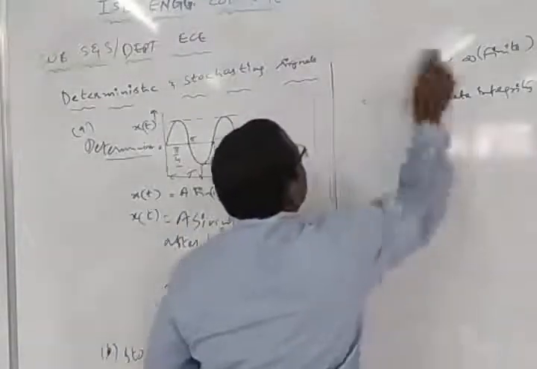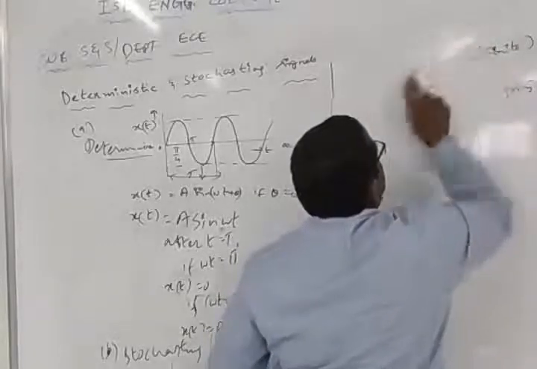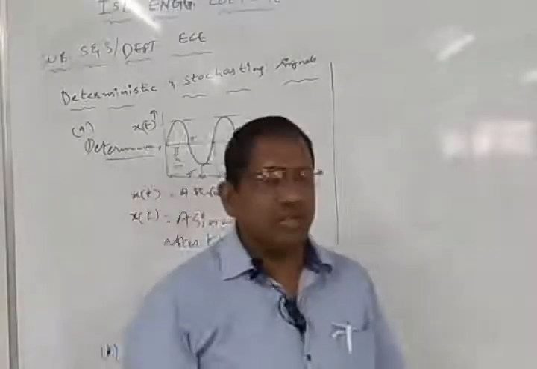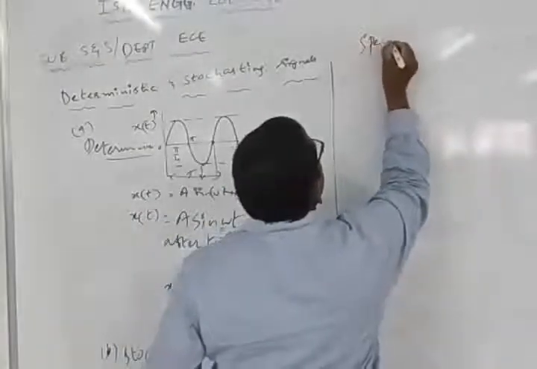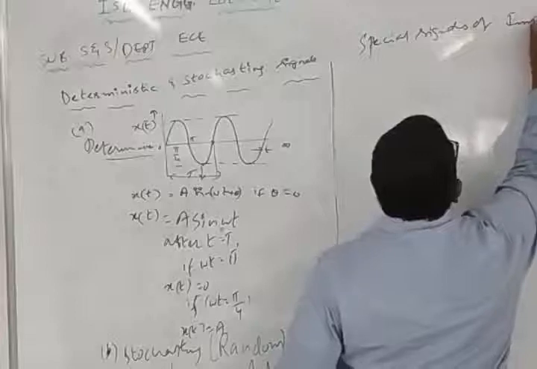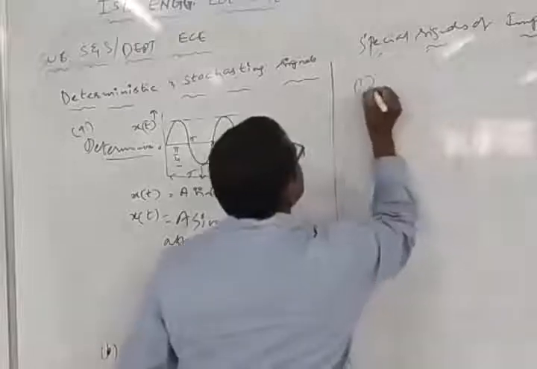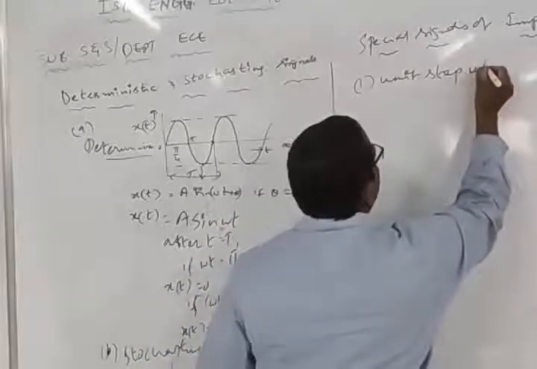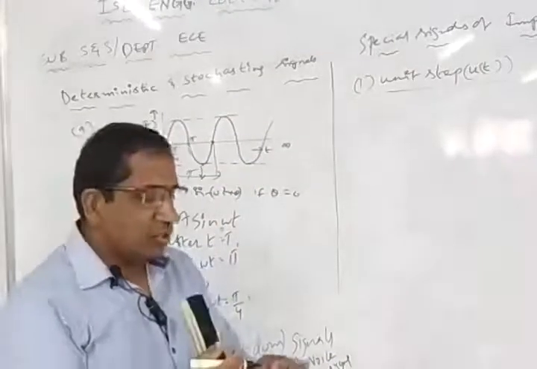Now next we go to the other part of the signals, that is, signals of some importance, special signals of importance. What are those signals which are important for us? That is given in the syllabus. He has given in the syllabus the unit step signal, represented by u of t. A time varying signal represented by u of t is known as a unit step signal.